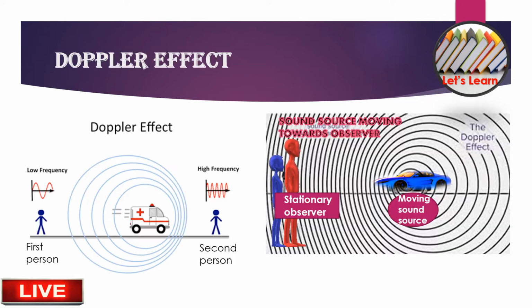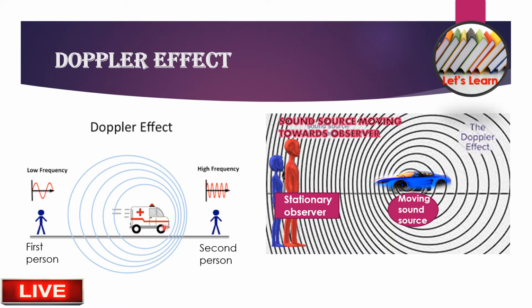So in this case, an example for Doppler effect is here, which we can observe very well. The two persons here are nothing but observers. Here is the sound source, which means in this ambulance we can hear a siren sound, right? So we are considering this as the sound source. In this case, the first person is a little bit far away from this ambulance, but the ambulance is moving towards this person, which means he can hear it better than this person. So in this case, high frequency.